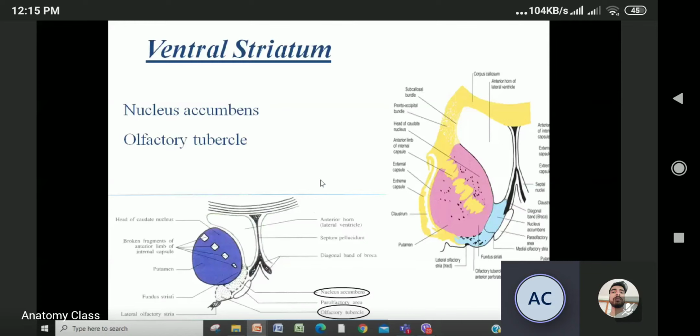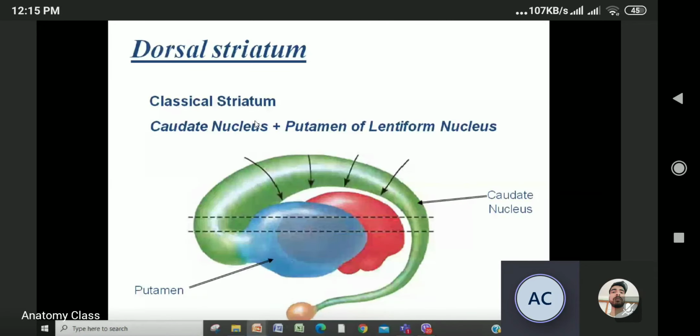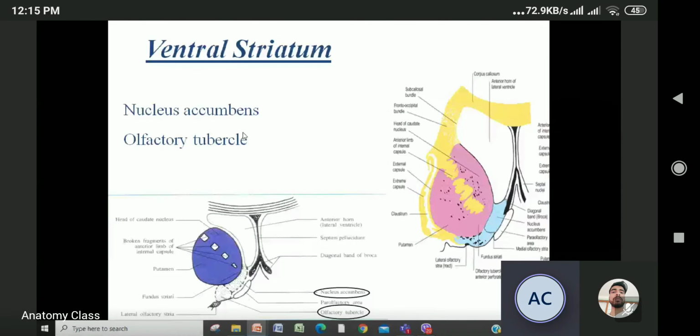Now in the ventral striatum, what are the structures coming? These are two structures you have to remember: the nucleus accumbens and the olfactory tubercle. These two are coming in the ventral striatum. You have to memorize this three or four times. If you study, then you will understand. These are the MCQ questions. What are the contents of the ventral striatum? What are the contents of the dorsal striatum? In the dorsal striatum, you have to say caudate nucleus and putamen of the lentiform nucleus, whereas the ventral striatum is formed by the nucleus accumbens and olfactory tubercle.